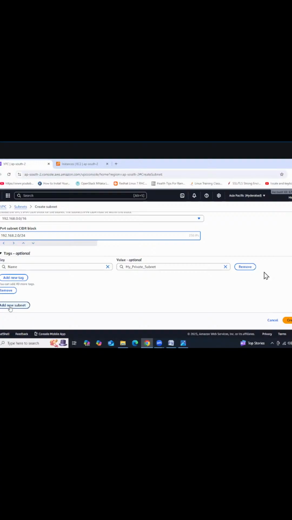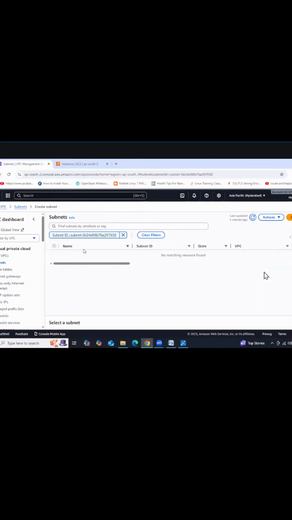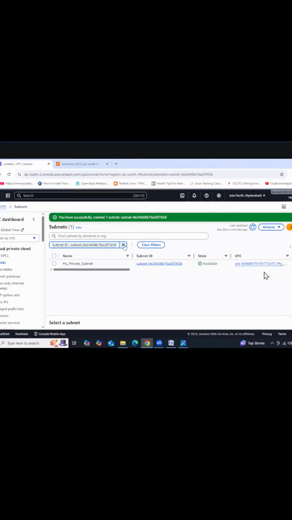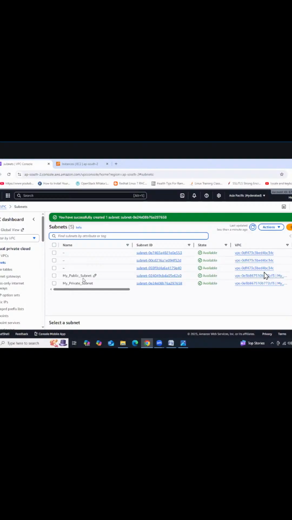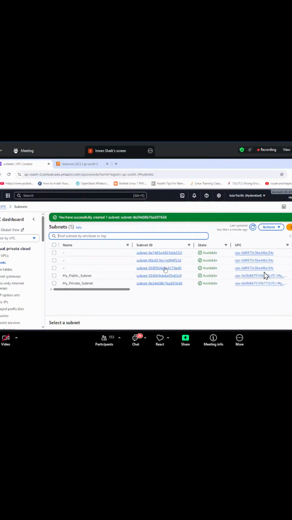See, here we'll add a new subnet, right? Like this, multiple subnets you can create. Okay. So create subnet. How many subnets do we have? Public subnet, private subnet. Those three subnets belong to the default VPC. So this private subnet and public subnet are associated with whom? My VPC. Got it, guys?